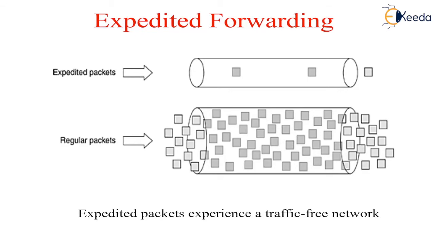The expedited packets should be able to transit the subnet as though no other packets were present. A symbolic representation of this two-tube system is shown in the figure. Note that there is still just one physical line. The two logical pipes shown in the figure represent a way to reserve bandwidth, not a second physical line.